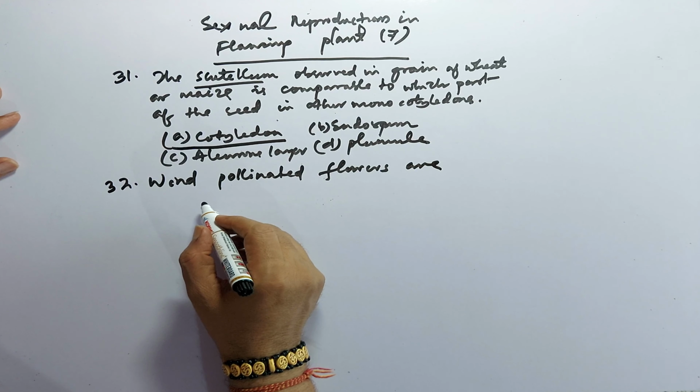First, small, brightly colored, producing large number of pollen grains.